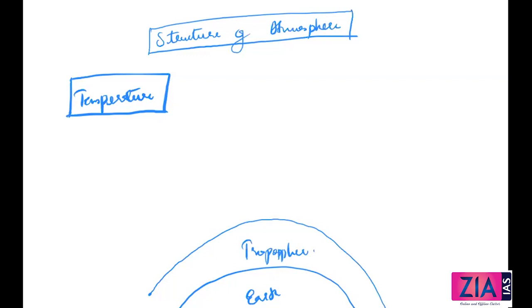An important thing with regards to troposphere you have to remember is that a question always comes as to why this equatorial area is so tall and polar regions are very short. Can you see the difference? I have drawn it purposefully to show you the difference. The equatorial area, you can see its height is so much, almost like 18 kilometers, and the polar area is only 8 kilometers of troposphere. So why is this differentiation there?